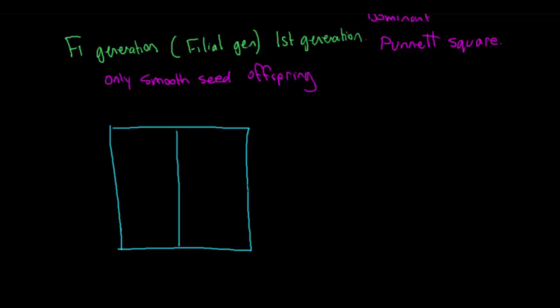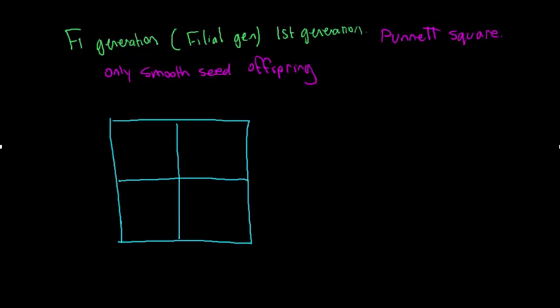Now, you'll recall that an organism has paired chromosomes, and on each of these homologous chromosomes they have the same gene, but they may be different types of that gene, or different alleles of that gene. So a Punnett square is a way of predicting the outcome of a cross between two organisms. So each of these squares represents the possible genotype for a particular trait when there's a cross between two parents.